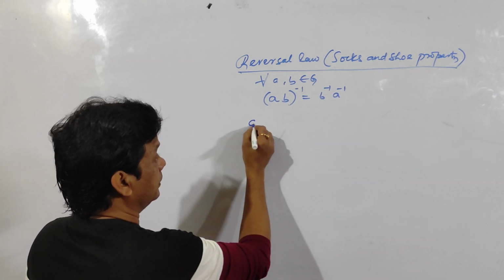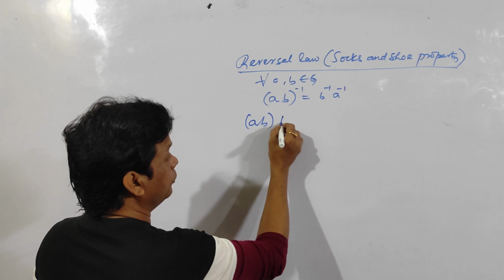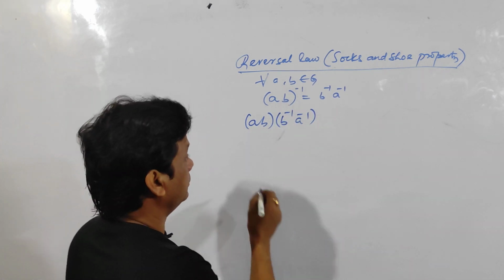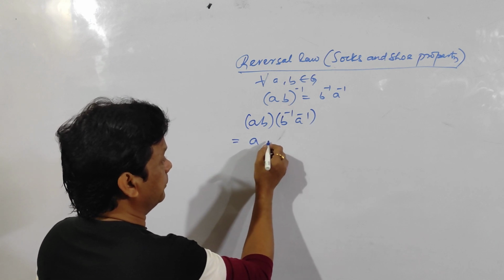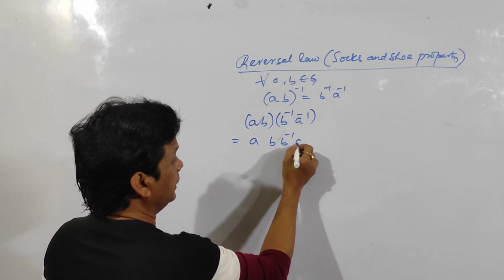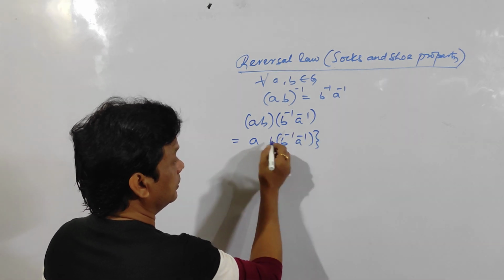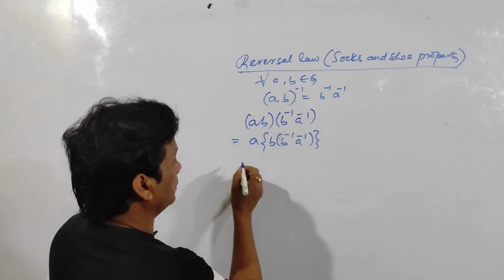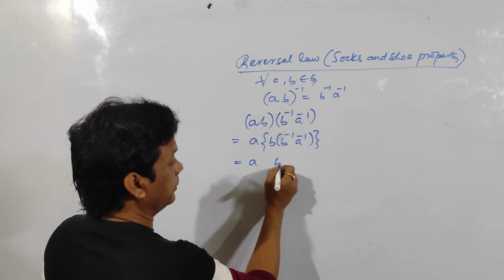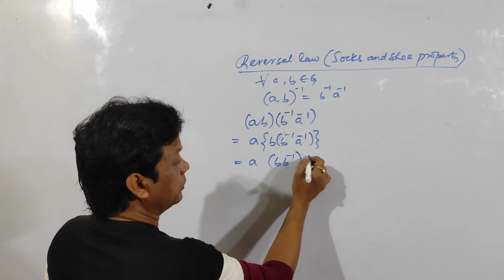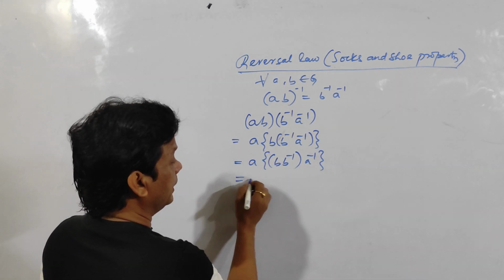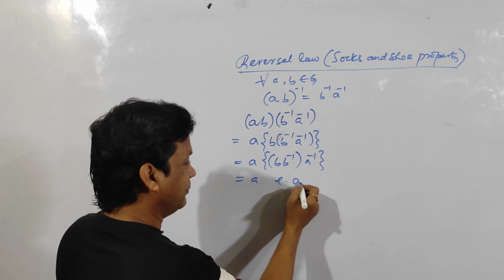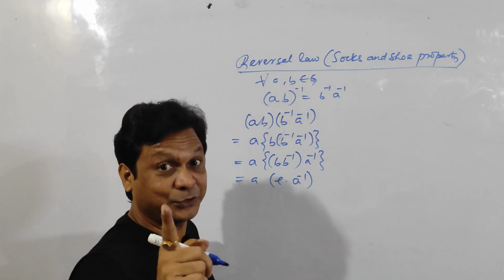First part. Now AB into B inverse A inverse must be equal to E. I have to prove it. Apply the associative property: A into B into B inverse into A inverse. I am combining B with the second part. Again apply the associative property: A into B into B inverse, into A inverse. And what is B into B inverse? It is the identity. So A into E into A inverse. Is that clear to you?